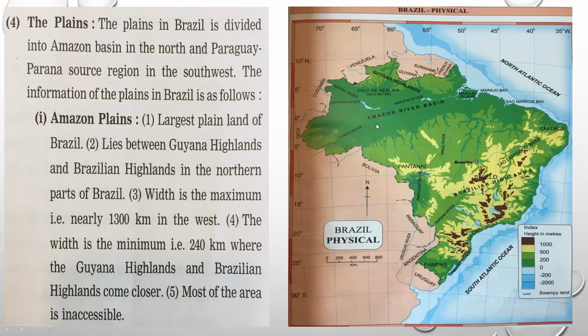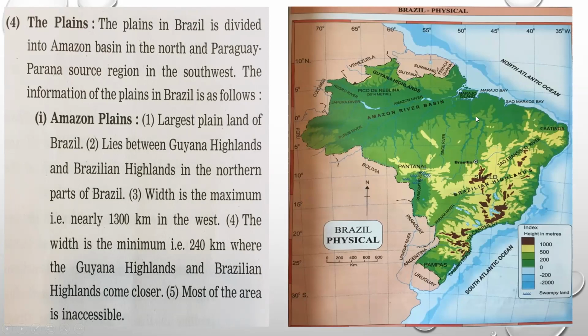Where does it lie? Between Guiana Highland here in the north and between these Brazilian highlands. See the location. Amazon plains lies between Guiana Highland and between the Brazilian highland. Now the width is maximum, that is nearly 1,300 kilometers in west and minimum 240 kilometers where the Guiana Highland and Brazilian highland comes close to each other.